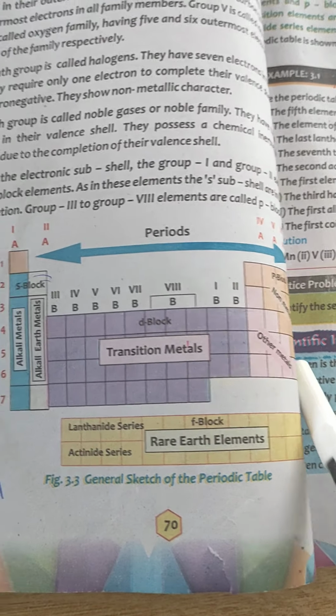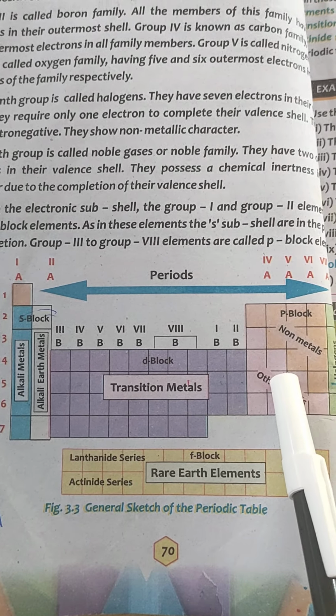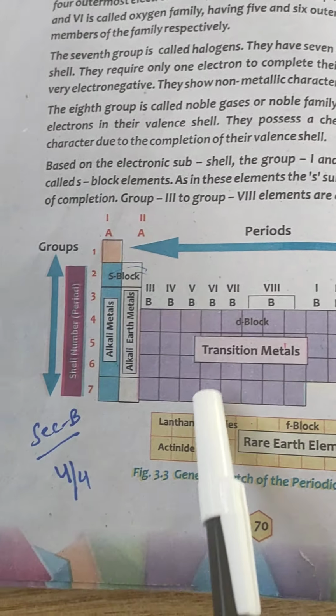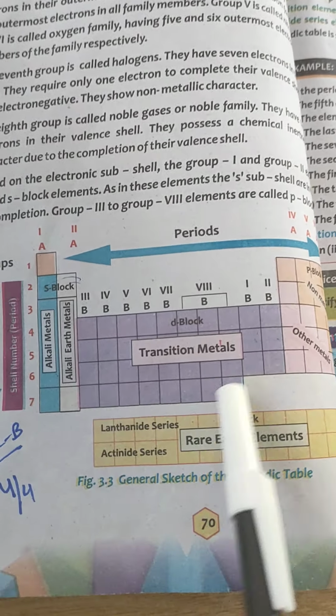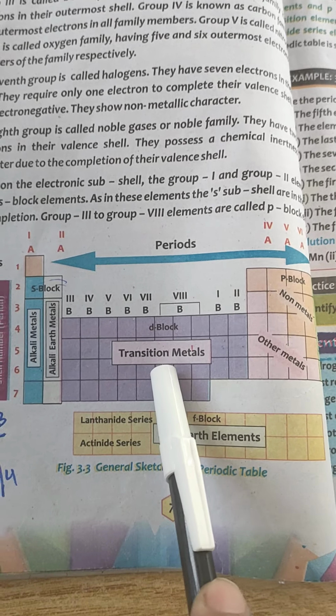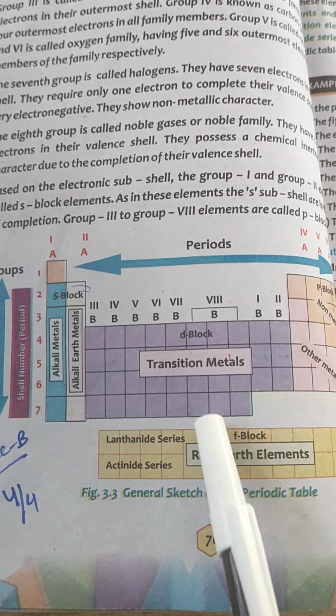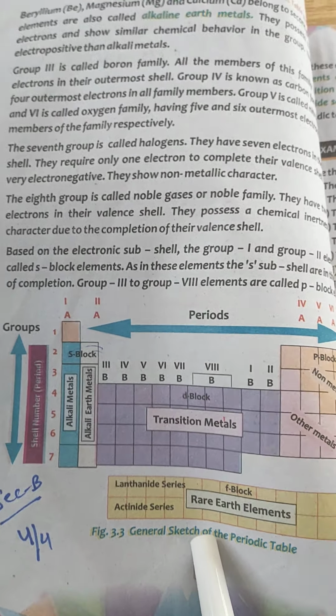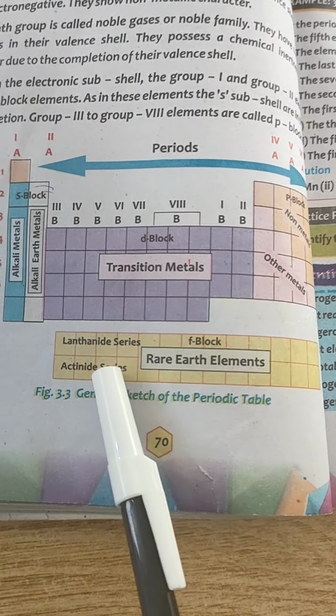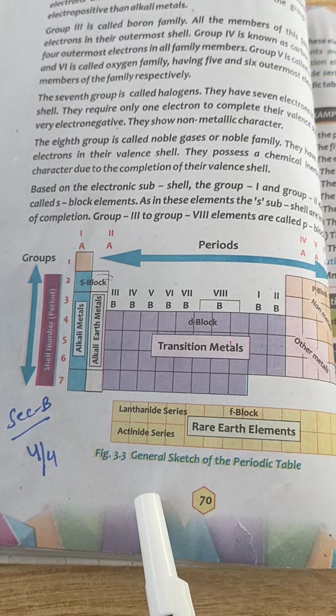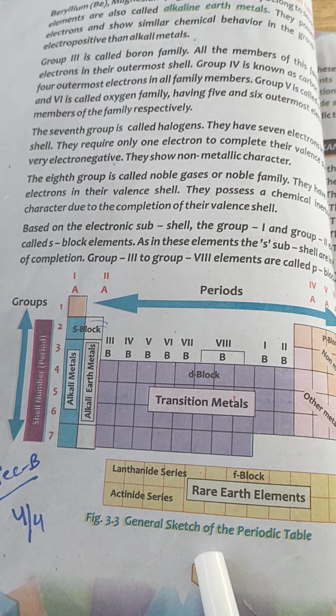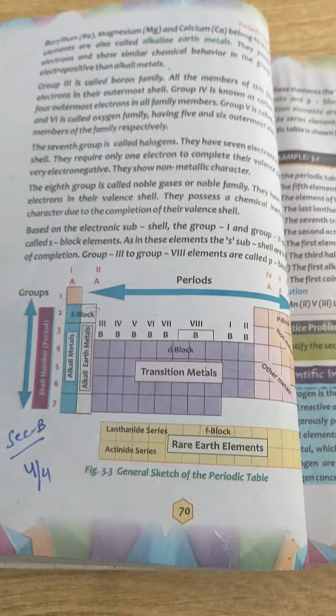The members from group 3A to 8A are the P block elements. This central part, the transition metals, is the D block elements, and after the transition metals, the F block elements are the lanthanide and actinide series. So in today's lecture we discussed in detail all this information.